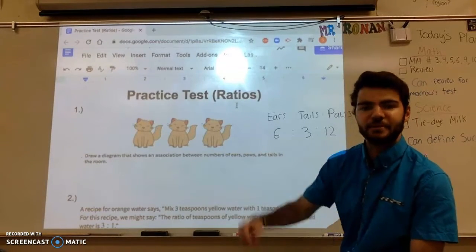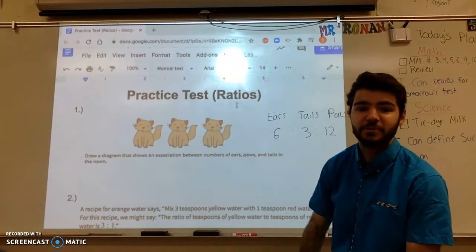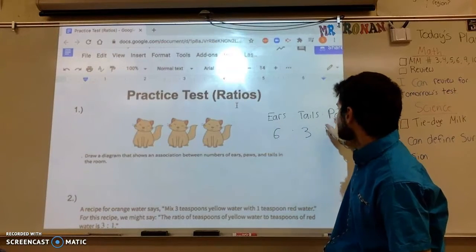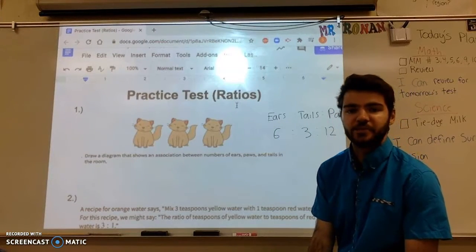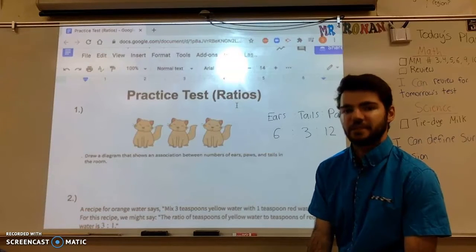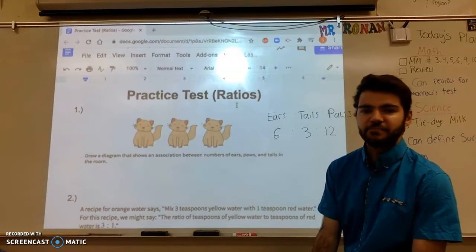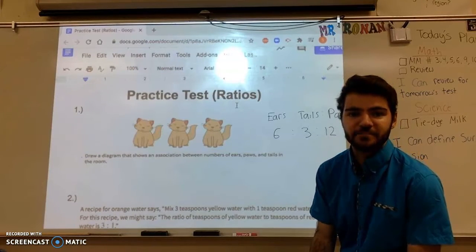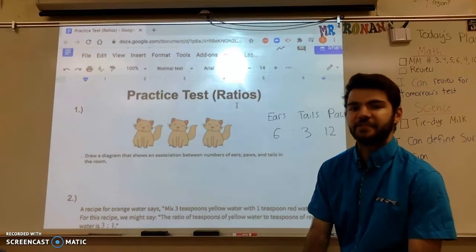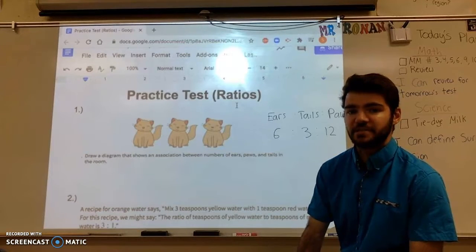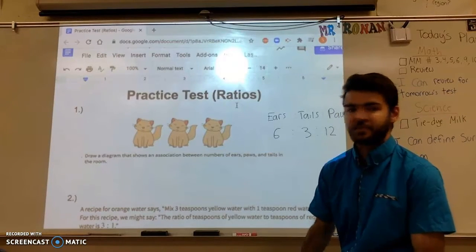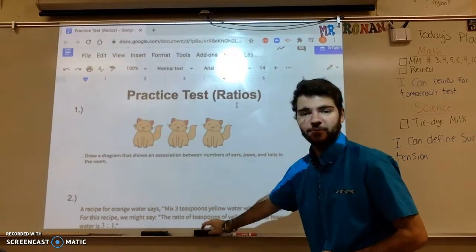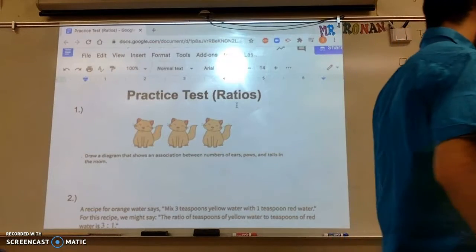So we have to make sure that the order that we put these numbers in is the order that each of these body parts came in. So make sure we're just remembering that. You guys did a nice job with that in class, but it's an easy thing for us to forget. It's a simple thing for us to make a mistake on. So make sure we're taking advantage of these ones that seem relatively easy to us. We want to get those points. So that would be the first one: just looking at a picture, having to come up with the ratio to describe the picture.